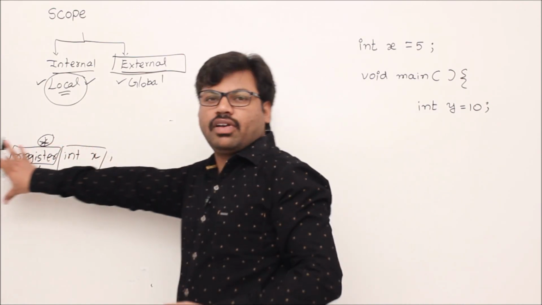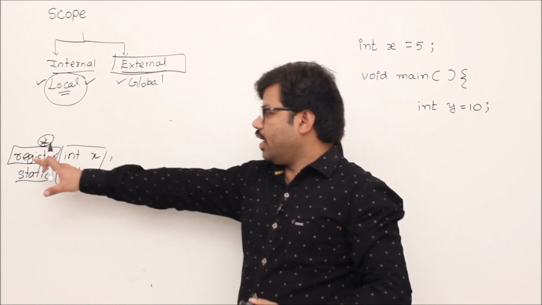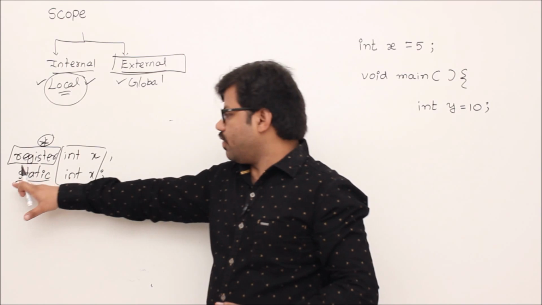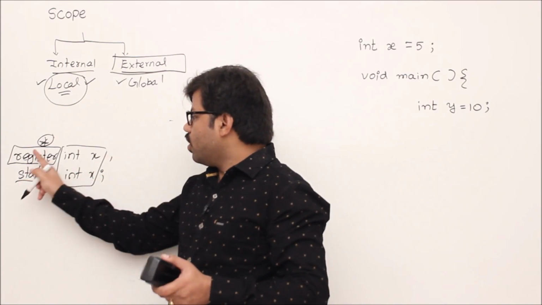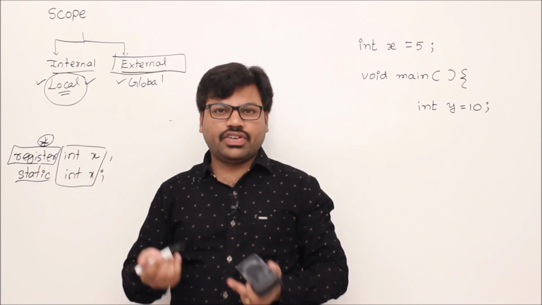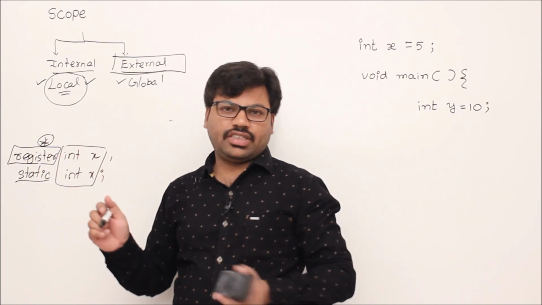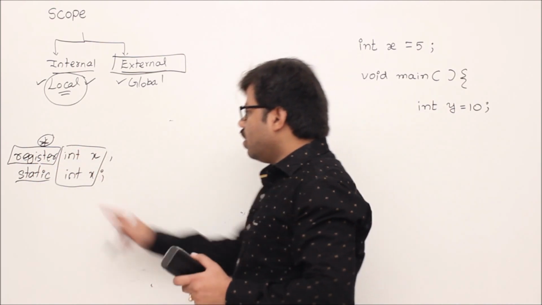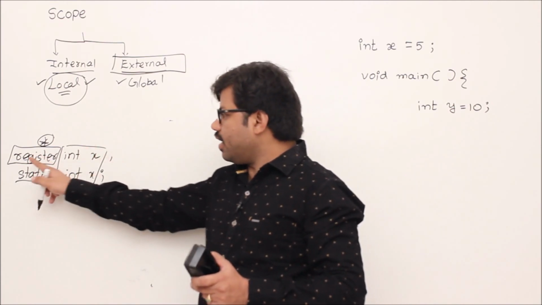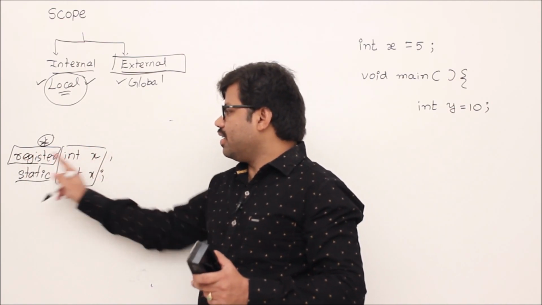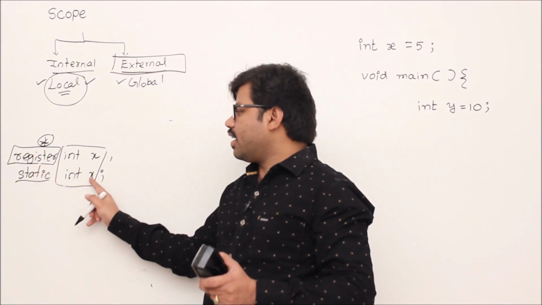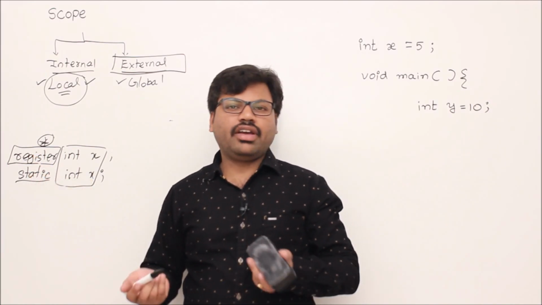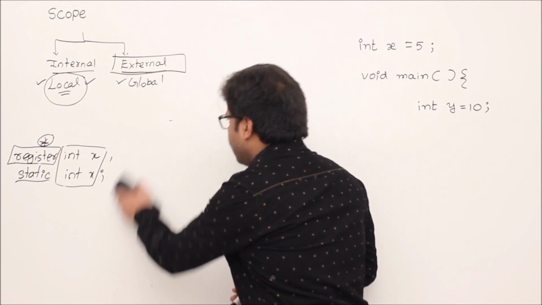But scope is same. Okay, so I want to decide that register, if you use register int x, otherwise static int x, the scope is same. But we'll see what is the purpose of using register and static keywords in front of those definitions. This is called declaration. We are declaring that integer x is a register kind of variable, and that int x is a static variable.